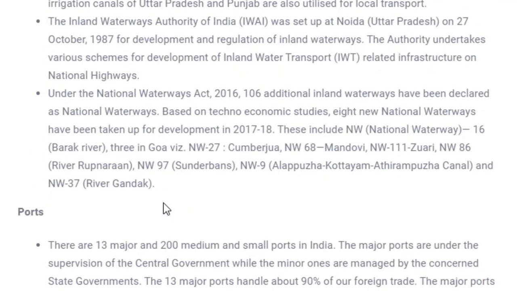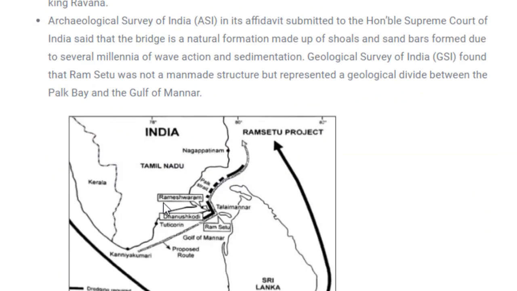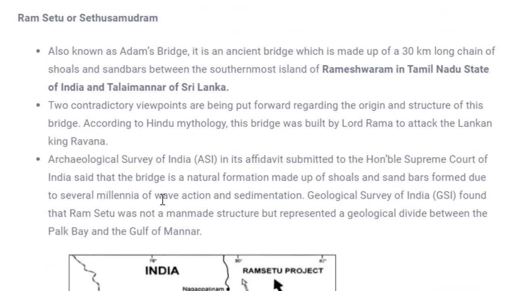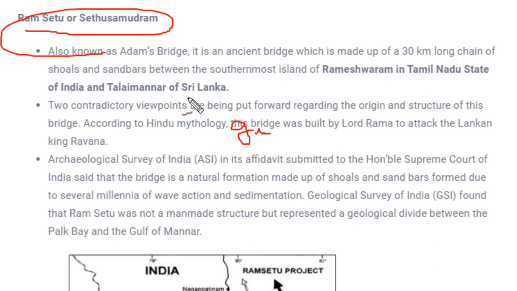Fine. Ports we have seen. Ram Setu. This is a mythological bridge which was built between Sri Lanka and India. So you know about this very well. Our Indian government is on the line of developing a bridge between India and Sri Lanka that would be called Ram Setu or Setu Samudram.